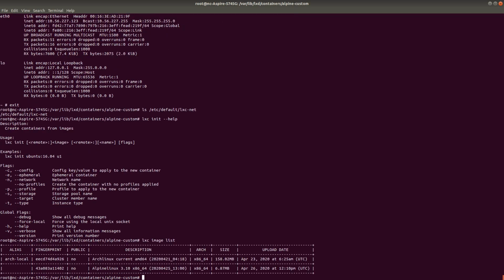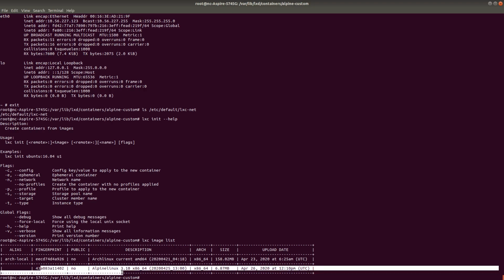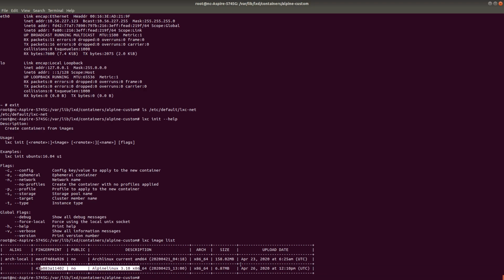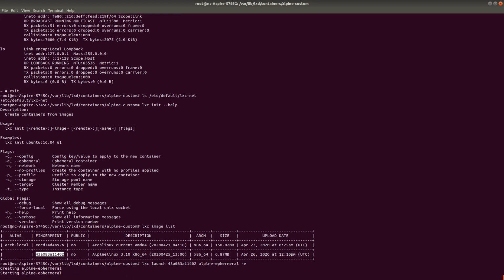I'm going to create another container of this custom image, but that will be an ephemeral container, okay? So lxc launch, name of the image. Come on, where is the mouse? Okay, name of the image. So say Alpine ephemeral, and then I'm going to provide the -e option, okay?